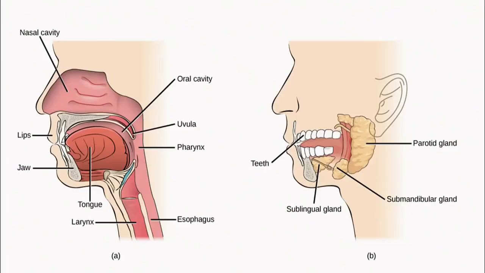Now, this is a diagram which shows the positioning of various glands. You can see a yellow colored parotid gland beneath the ear, the sublingual gland that is present beneath the tongue, and the submaxillary which is present near the jaw.